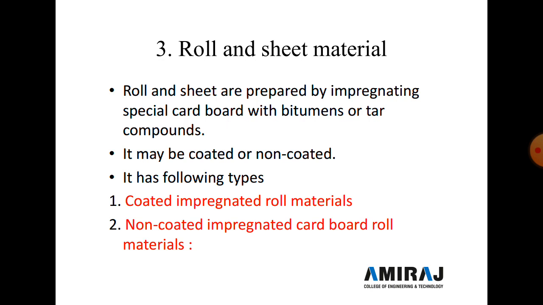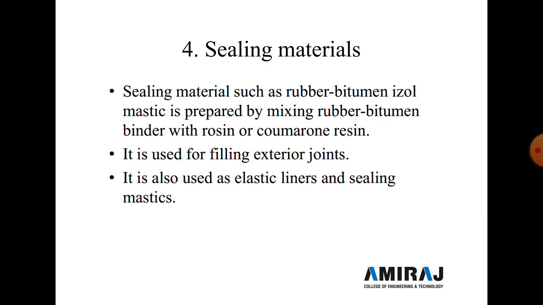Coated impregnated roll materials consist of tar bitumen material, tar paper, and petroleum asphalt material, and tar bitumen materials are used to make roof covering waterproofing. The non-coated impregnated cardboard roll material consists of waterproofing tar paper.